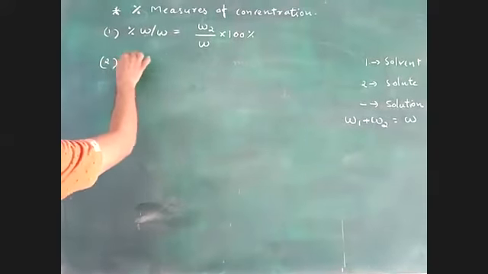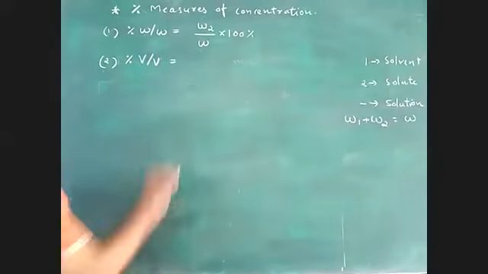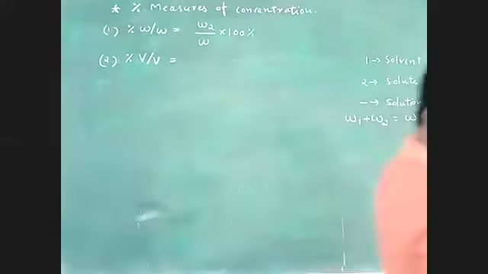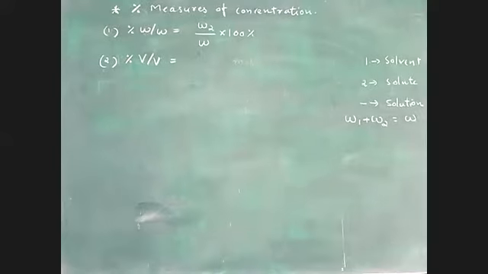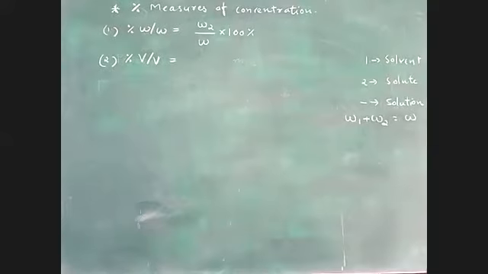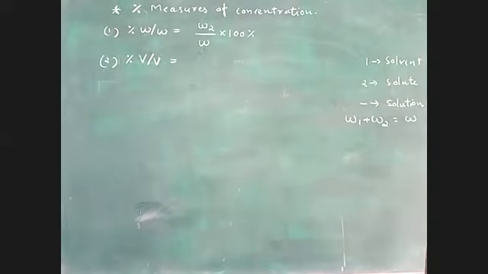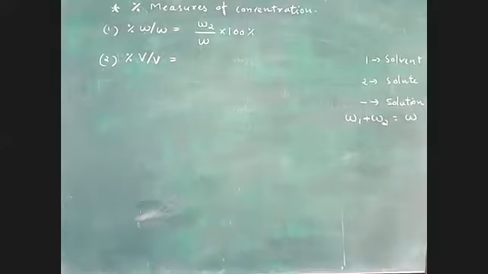Second one, percentage V by V. Now who is going to make this formula? Is anyone among you going to make the formula for percentage V by V? Put your skill.